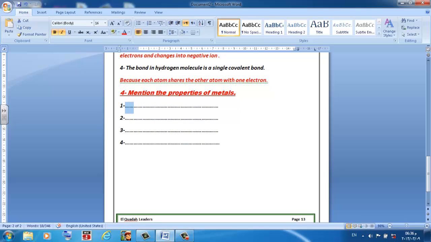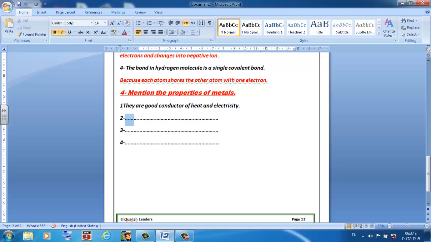Here I will write they are good conductor of heat and electricity.